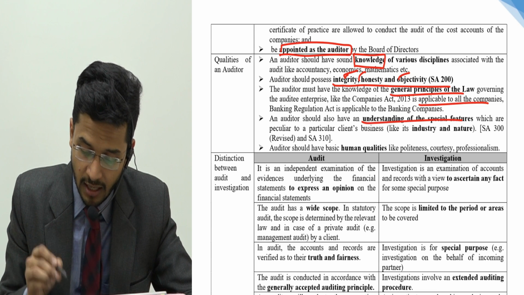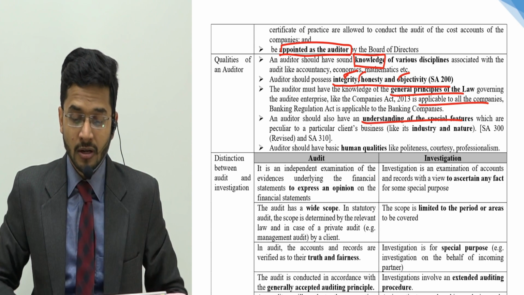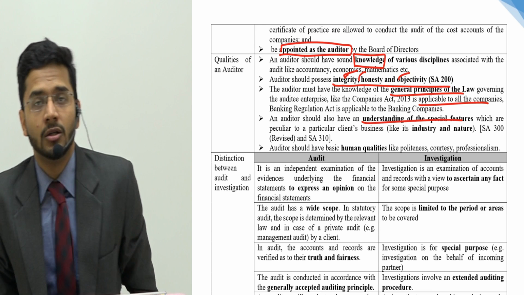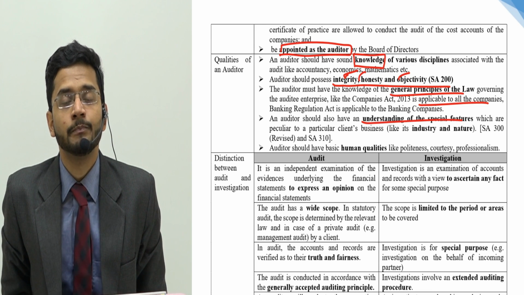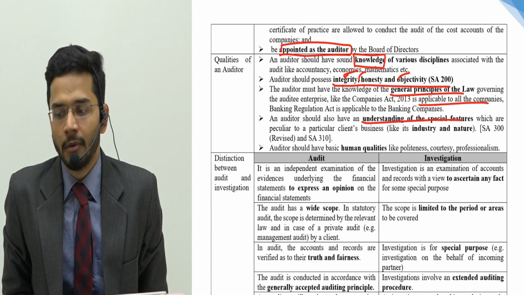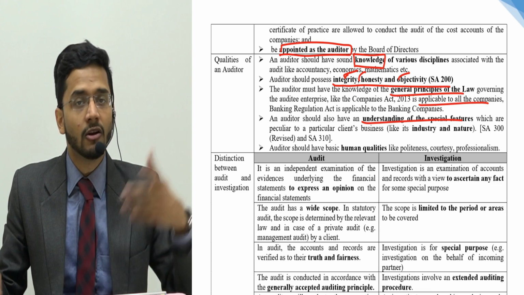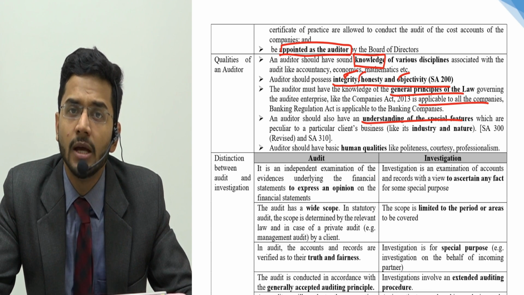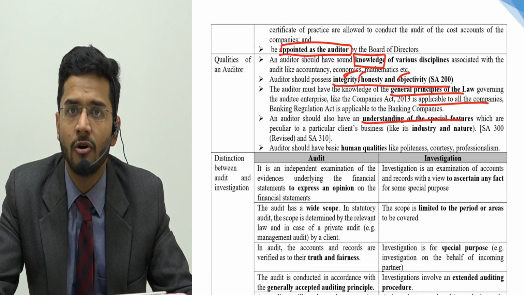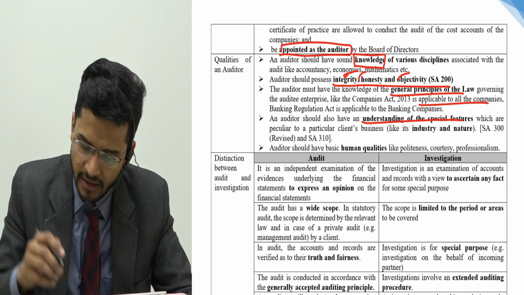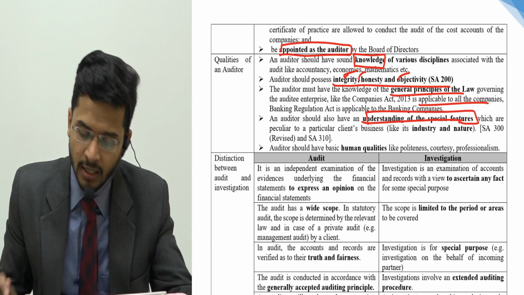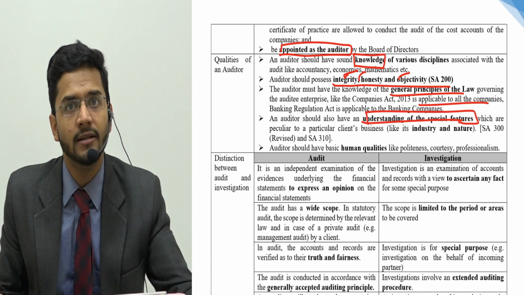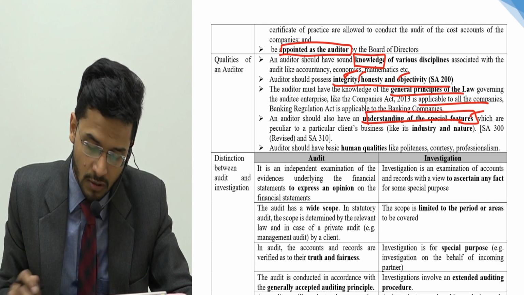Then he should understand the special features of a particular company. So for example, if you are going to do the audit of an insurance company, as an auditor you should be aware of IRDA, the Insurance Regulatory Development Authority law, because that law is the prime law for regulating insurance companies. So you should be aware of that law. He should be able to comprehend the special features of particular laws.